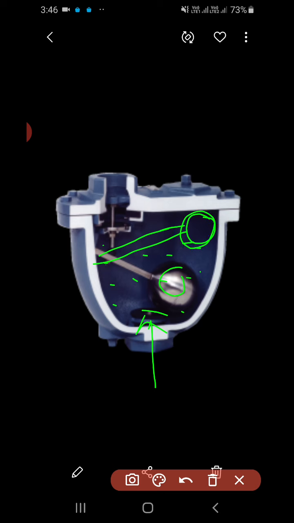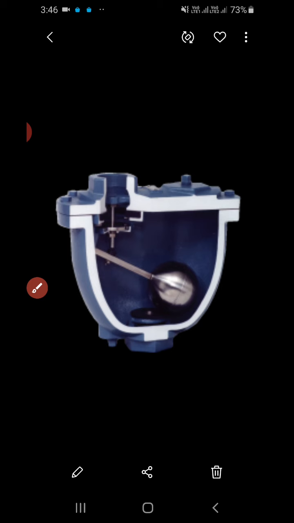But when air is present in the water, it starts to accumulate on this side, so this lowers the float along with the pipette valve. So therefore the pipette valve lowers down and air is released from here. This is the working, this is the actual image of the air valve.